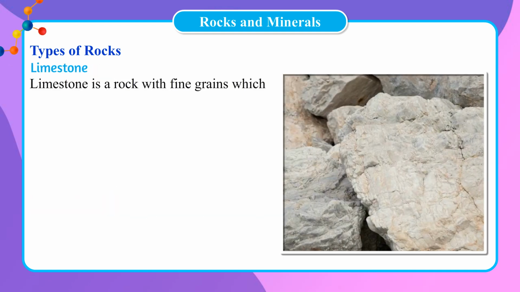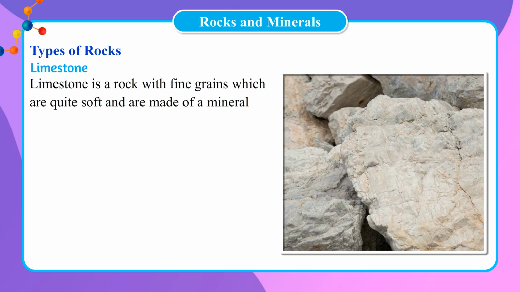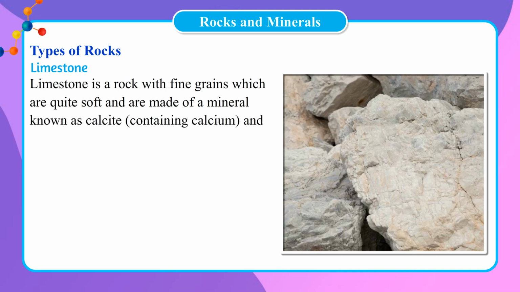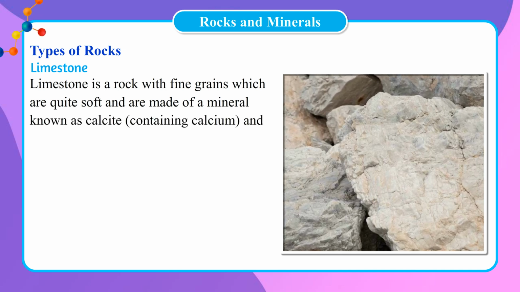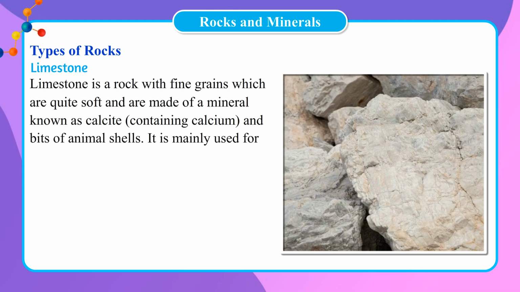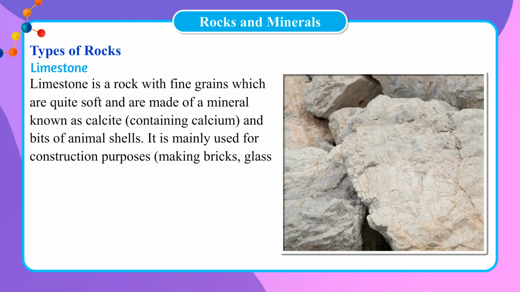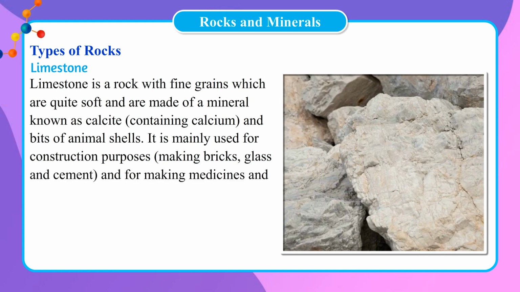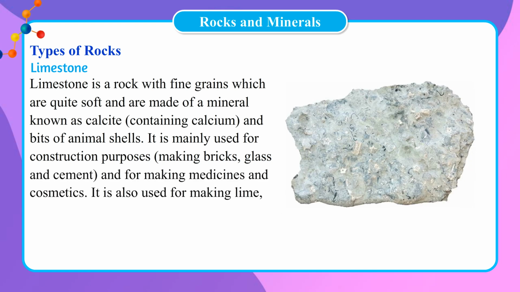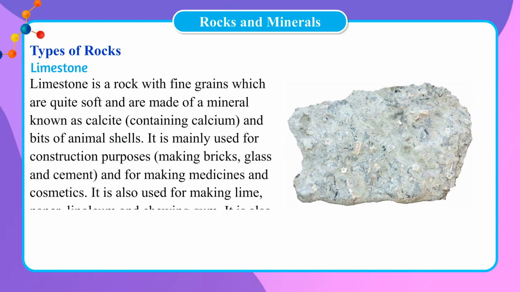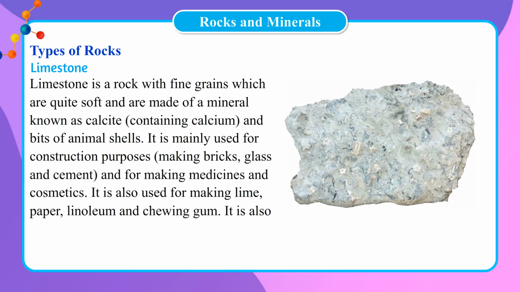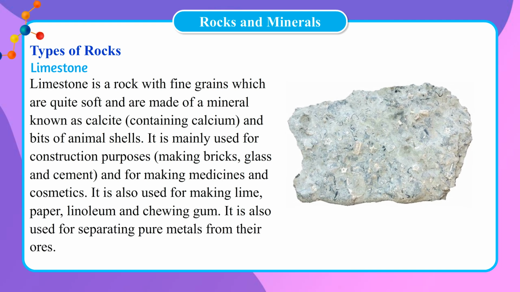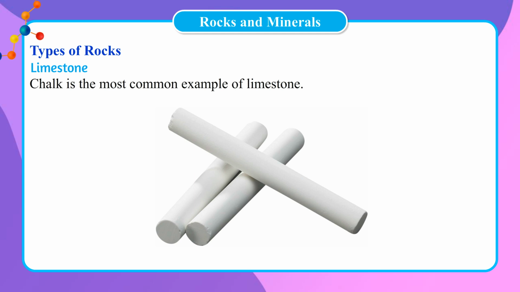Limestone. Limestone is a rock with fine grains which are quite soft and are made of a mineral known as calcite, containing calcium and bits of animal shells. It is mainly used for construction purposes, making bricks, glass and cement, and for making medicines and cosmetics. It is also used for making lime, paper, linoleum and chewing gum. It is also used for separating pure metals from their ores. Chalk is the most common example of limestone.